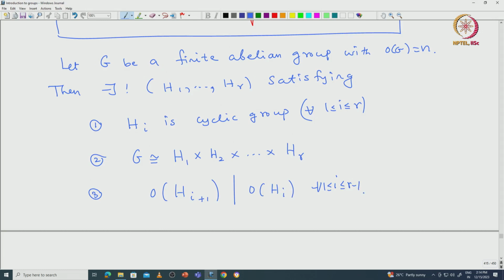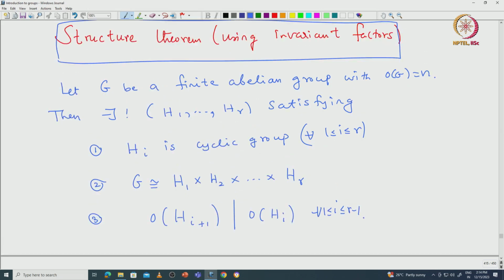So this is a version of the structure theorem of finite abelian groups using invariant factors. These factors that appear in this factorization of G into a product of cyclic groups are called invariant factors of G. Note that the uniqueness tells us these groups H1 etc. HR are uniquely determined by G.